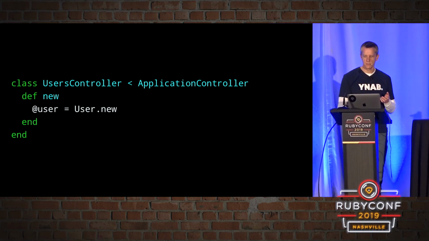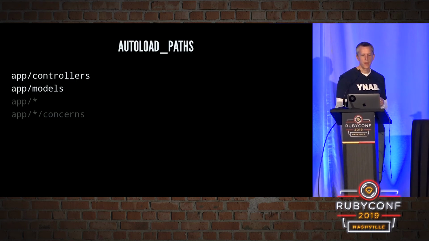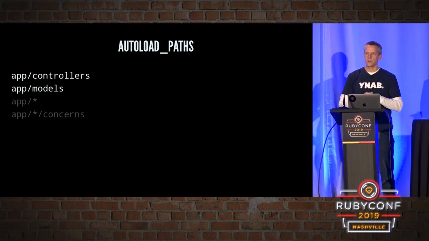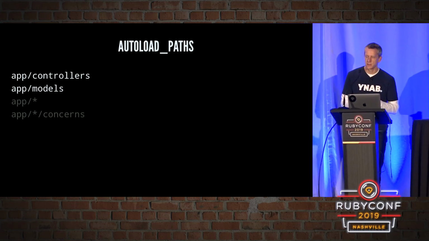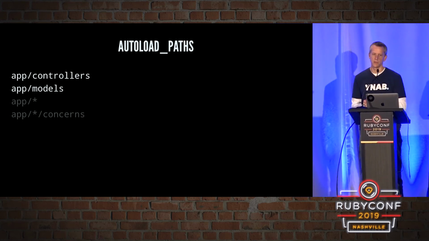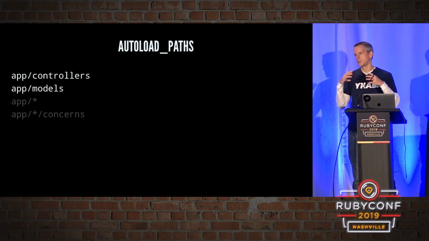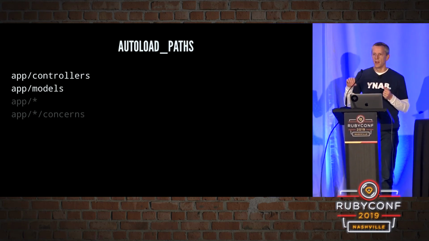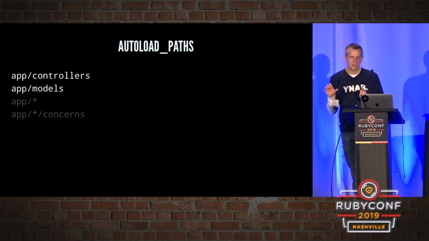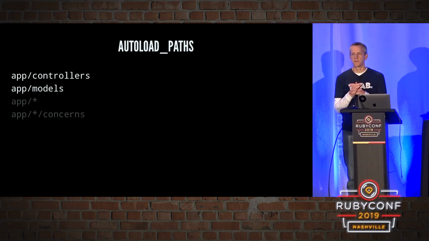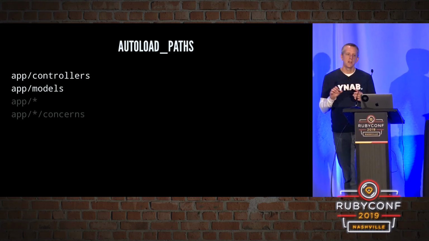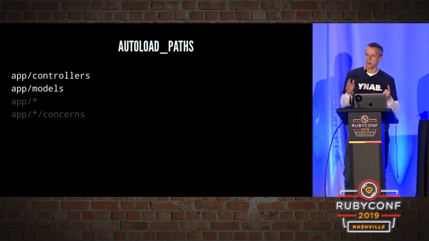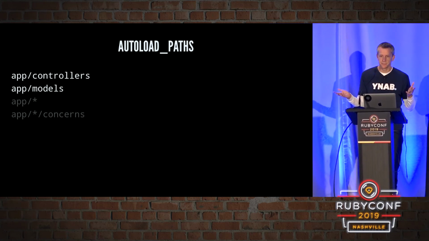So how does Rails go about this? Well, whenever it encounters one of those constants that hasn't been loaded yet, it's going to look in a configuration called autoload paths. Looks kind of like the global variable load path in that it is an array of file system paths. And it's going to look through those for a file that matches the name of the missing constant. And so in this case, if we're trying to reference a user constant, Rails is going to look in app controllers for user.rb. It's not there. It's going to look for app models user.rb. It's going to find it. It's going to load it.